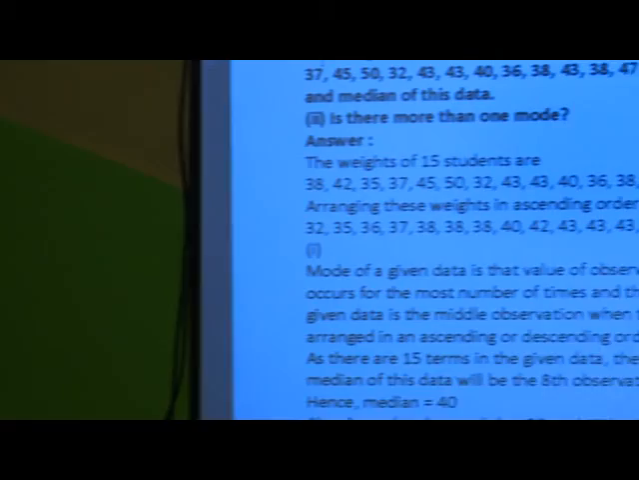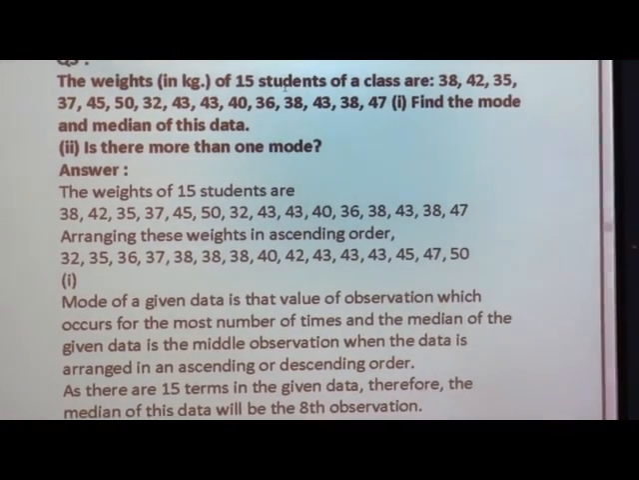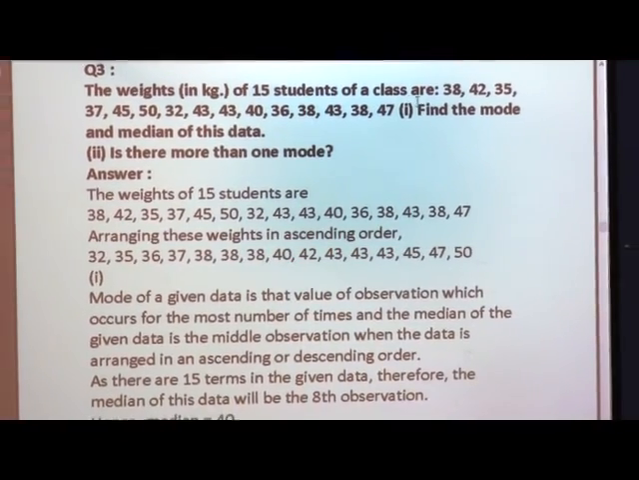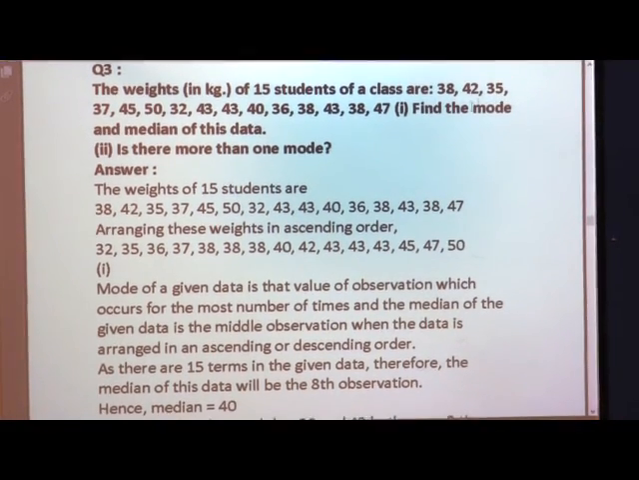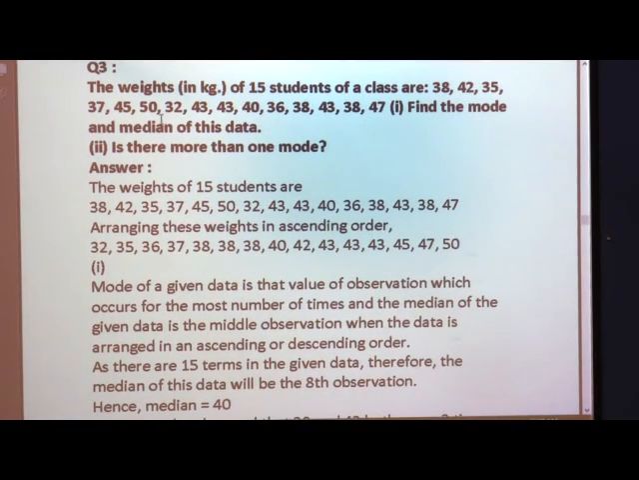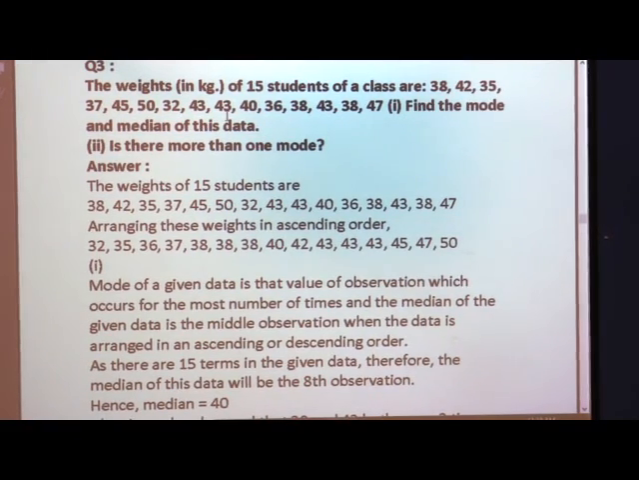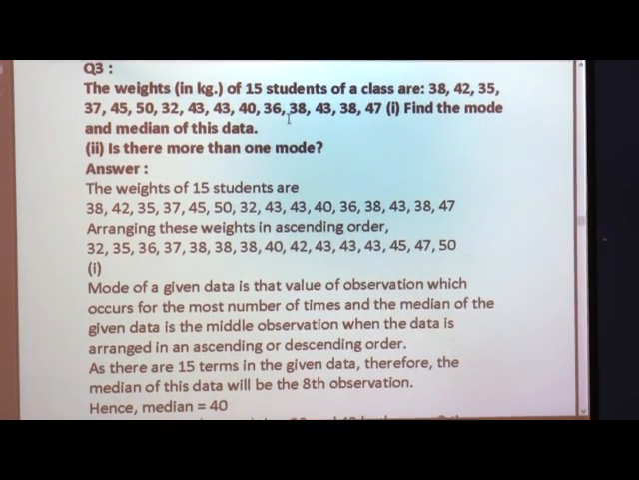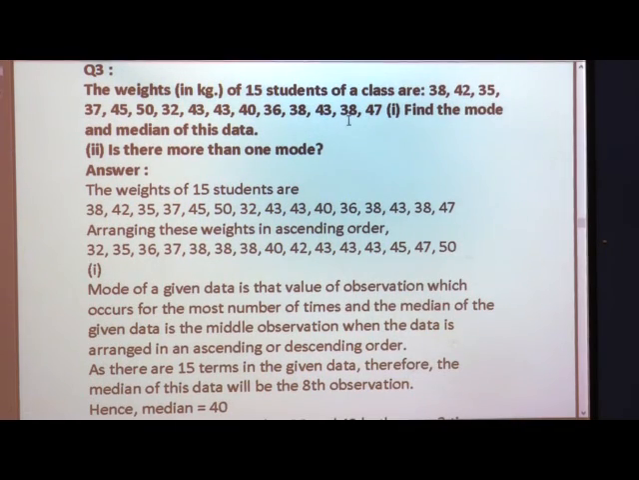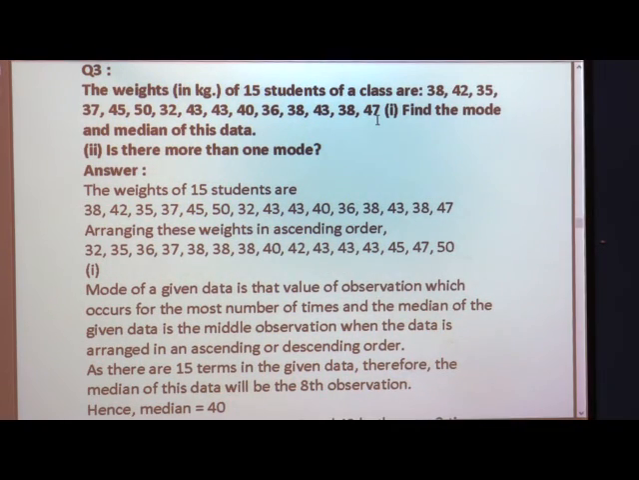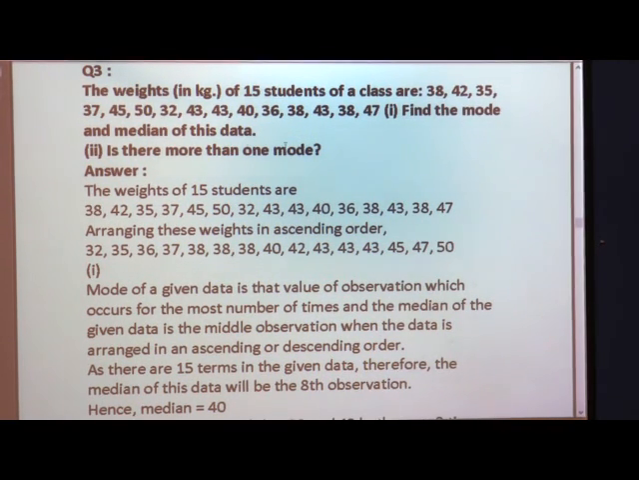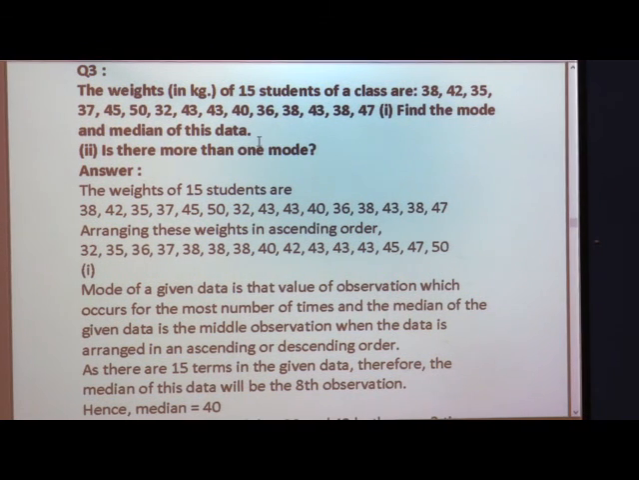Here is one example. The weight in kgs of 15 students of a class are 38, 42, 35, 37, 45, 50, 32, 43, 43, 40, 36, 38, 43, 38, 47. These are the weights of 15 students, given in kg. One student's weight is 38 kg, another student's is 42 kg, and so on. First question is, find the mode and the median of this data.